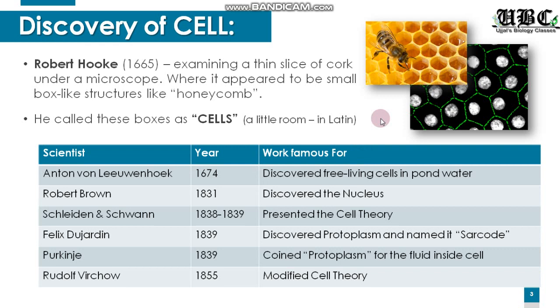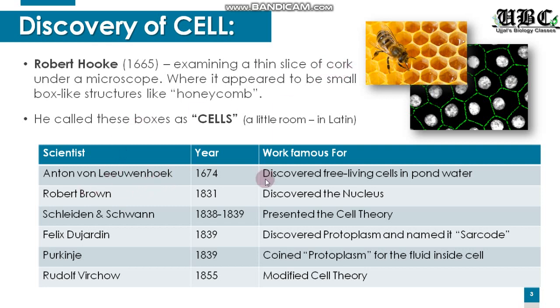Now we will be moving on to some different scientists who made their work famous, year-wise. Many times a question asks who is the discoverer of a living cell? The answer will not be Robert Hooke, because he examined cork, and cork is generally a dead tissue.